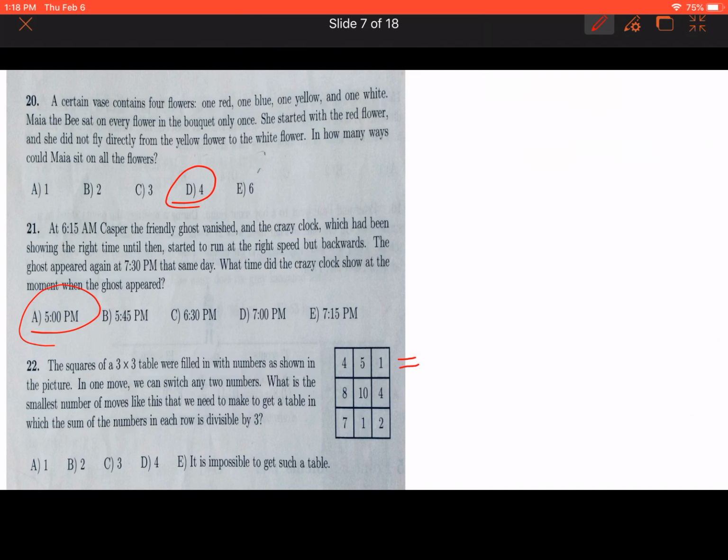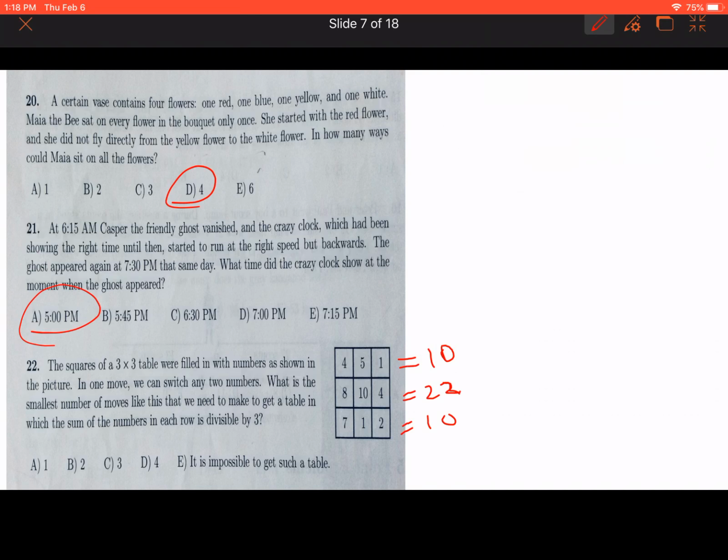For this, we have to find the sum of the numbers. For this, it is 11. 10. And for this, it is 22. And here the sum is again 10. So none of these sums is divisible by 3.